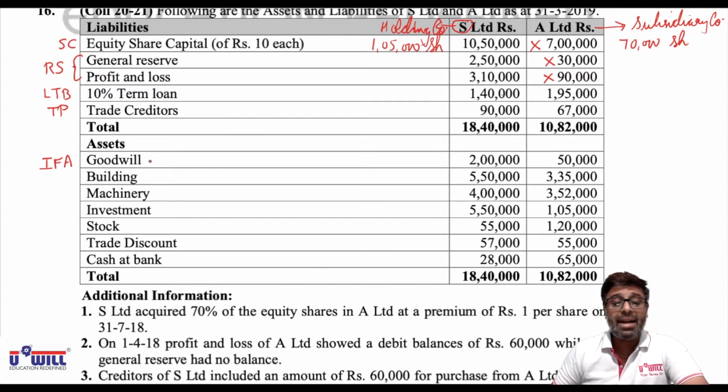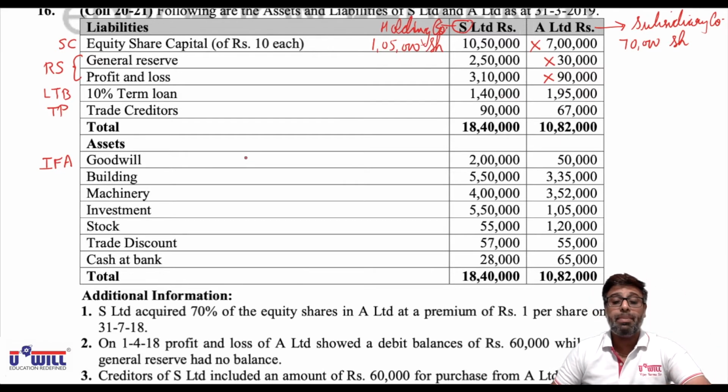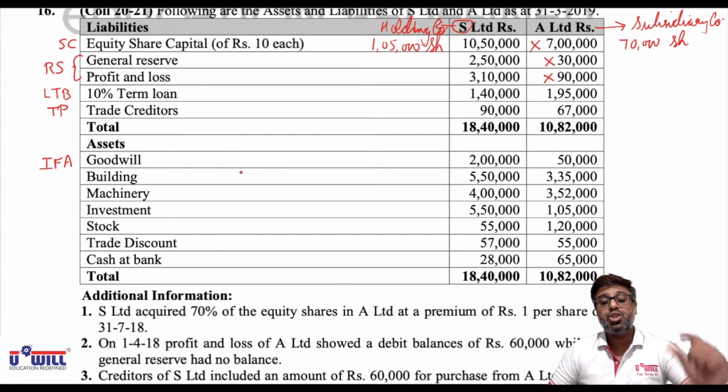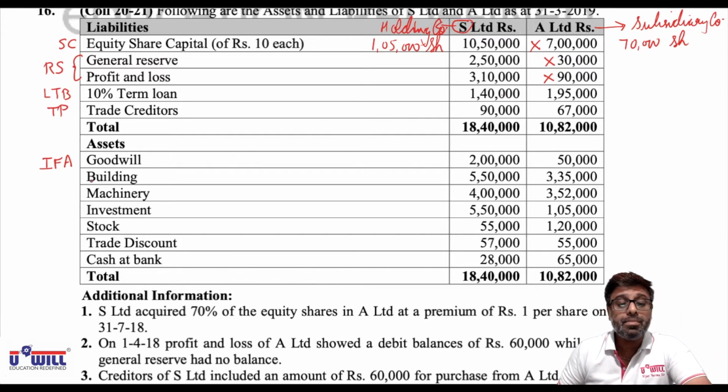Do we have to add the goodwill to intangible fixed assets, or minus the capital reserve in goodwill, or minus goodwill from capital reserve? It will all depend on the amounts, but remember, the smaller amount will always be subtracted from the bigger amount. Building and machinery both will come in tangible fixed assets, and we'll add all the 4 amounts.